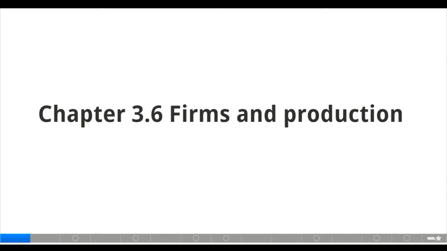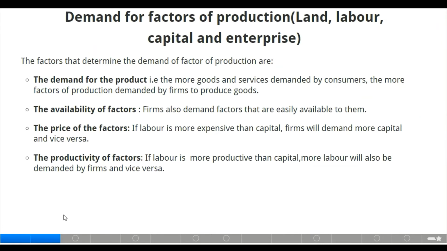Today we'll be discussing firms and production. What do we mean by firms and what do we mean by production? Our first slide here is talking about the demand for factors of production, which are land, labor, capital, and enterprise. Of course, we have done firm before. Our firm is a single business entity, but production is just the combination of various inputs into output.